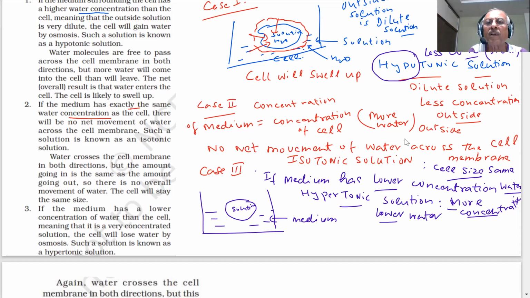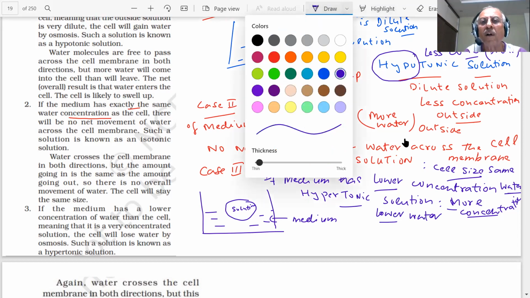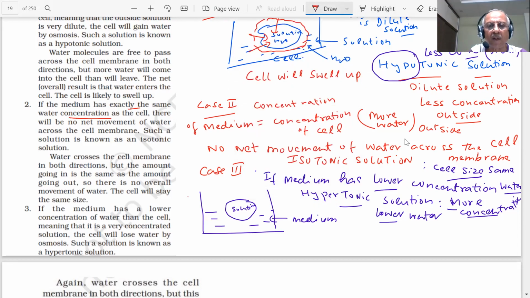In this case, what will happen? Water will move from inside to outside the cell. The cell will lose water. Yes, it loses water. Water is coming out of the cell. If the cell loses water, then what will happen to the cell? So the cell is going to shrink. The cell is losing water.